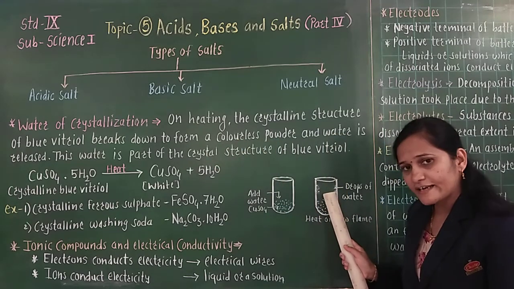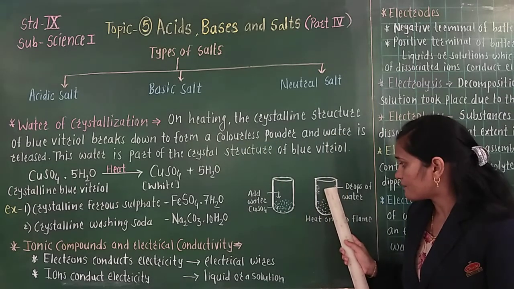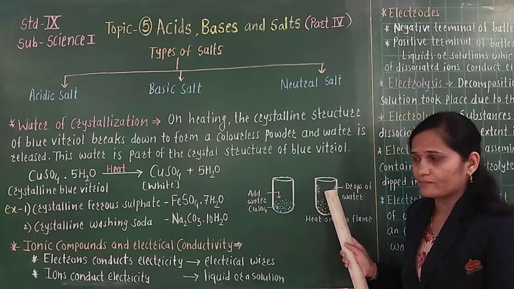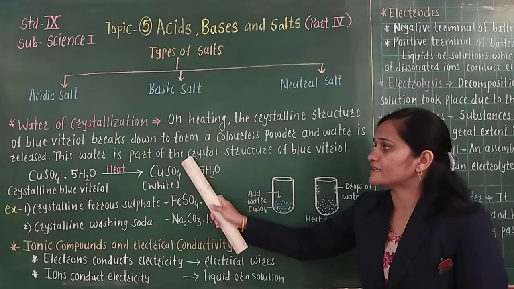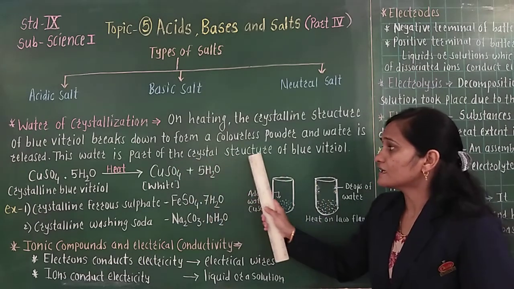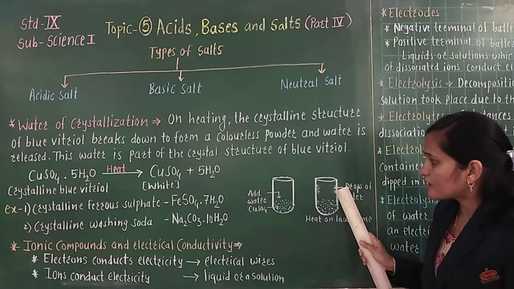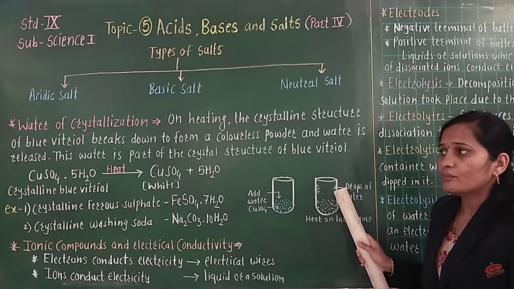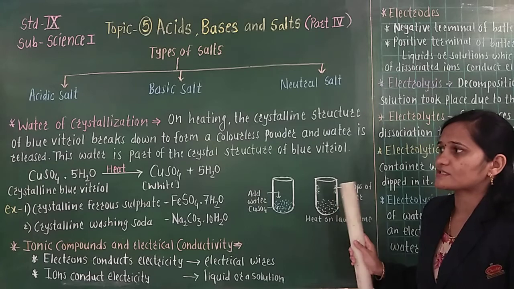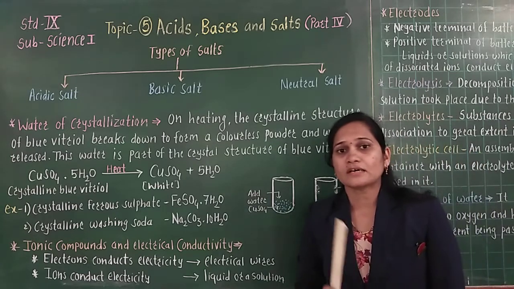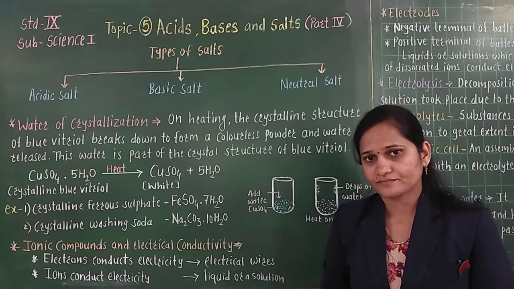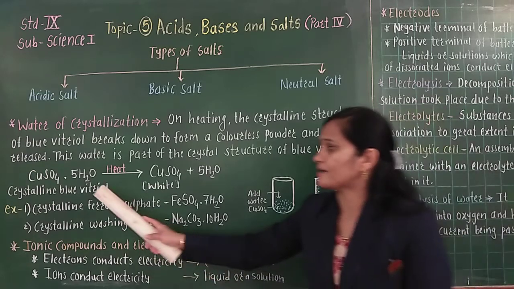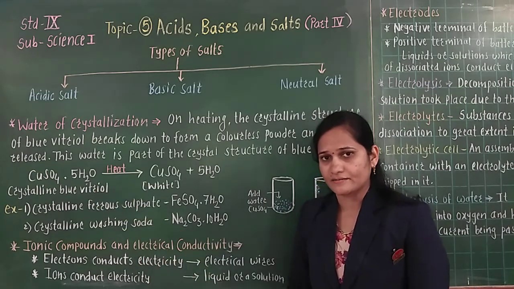Now, where is the water released? It is collected in the upper part of the test tube. Okay, and this water is a part of the crystal structure of blue vitriol, and this process is known as the water of crystallization. Now see how the chemical reaction occurs here.